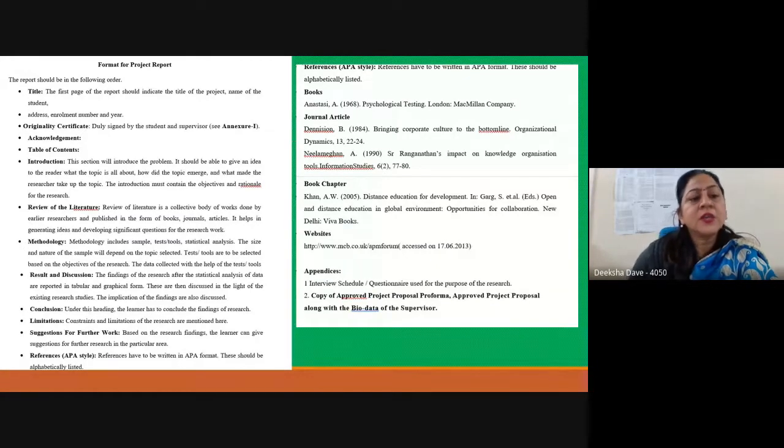Table of contents, introduction, review, methodology, result, and this is the standard. This is how you have to follow, and all this information has been given on the portal. It has been given on the IGNOU website also, along with your project guide. In that also you will find all this information. Please go through it carefully and see that you follow all the procedures which are required for completing the project work.